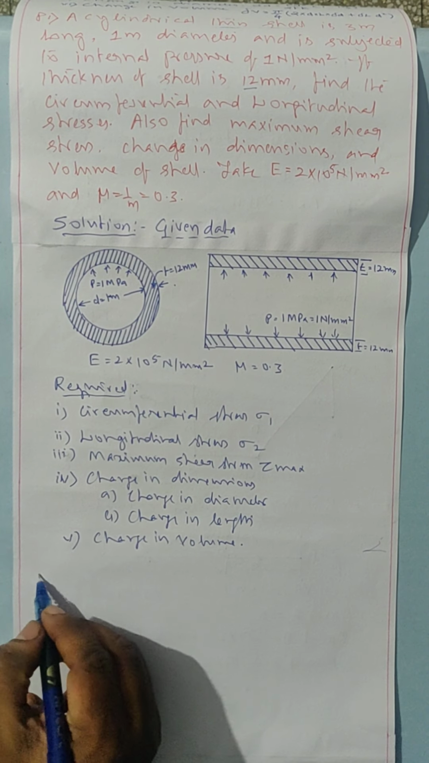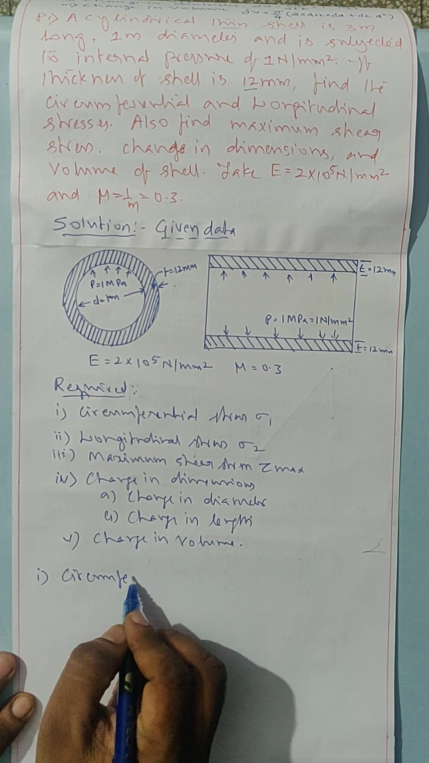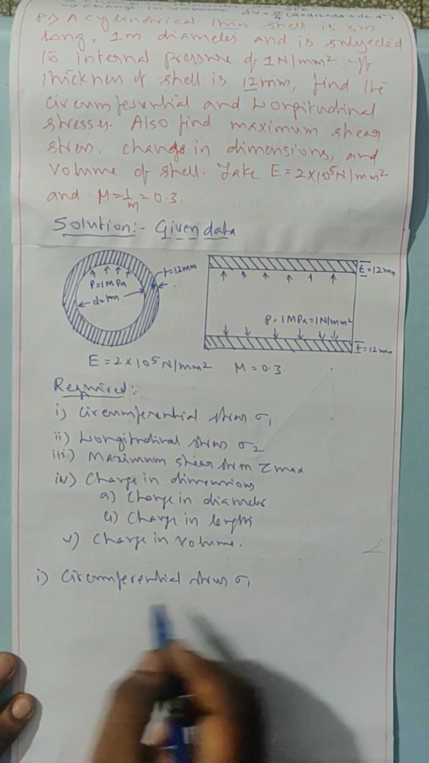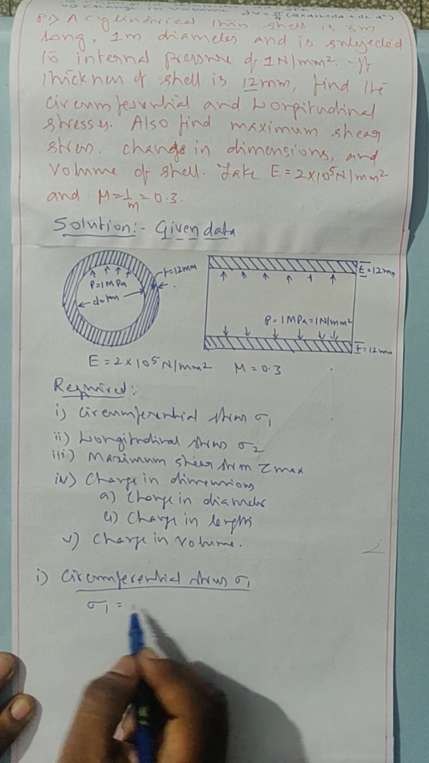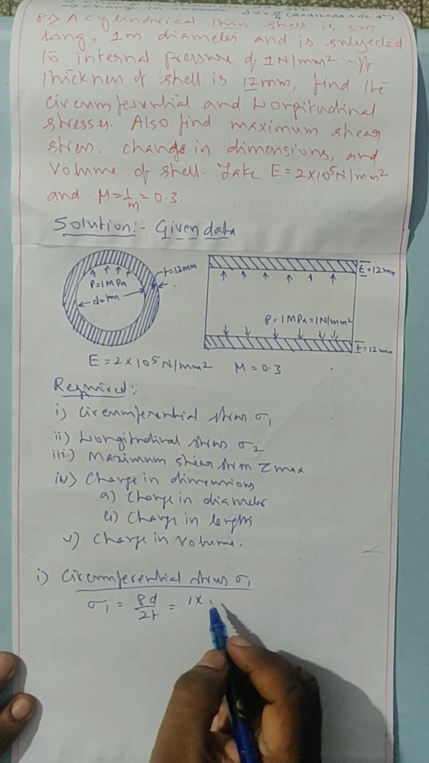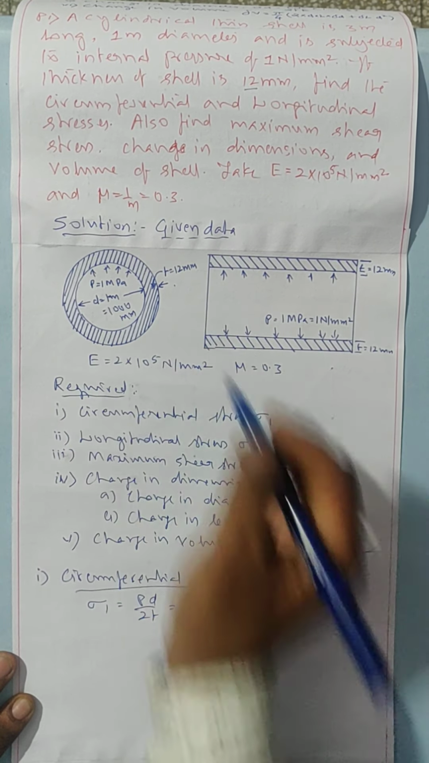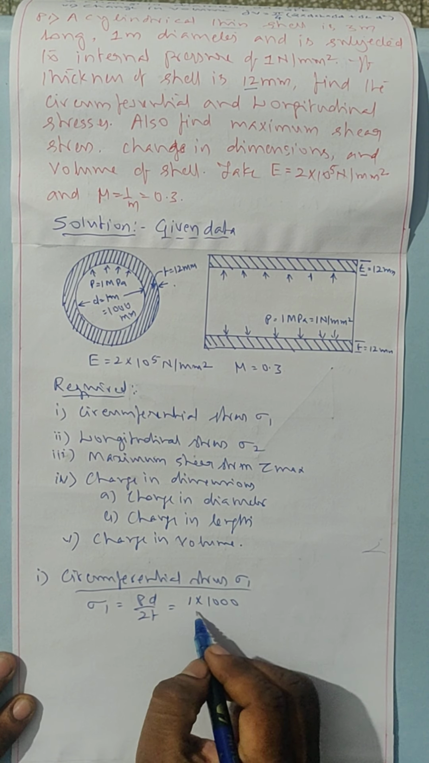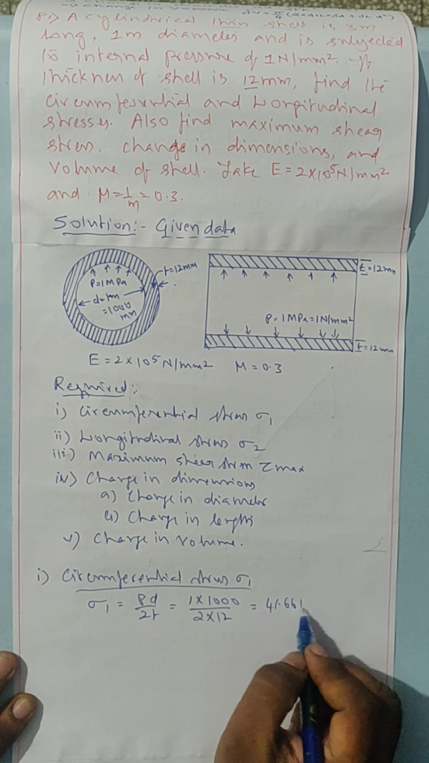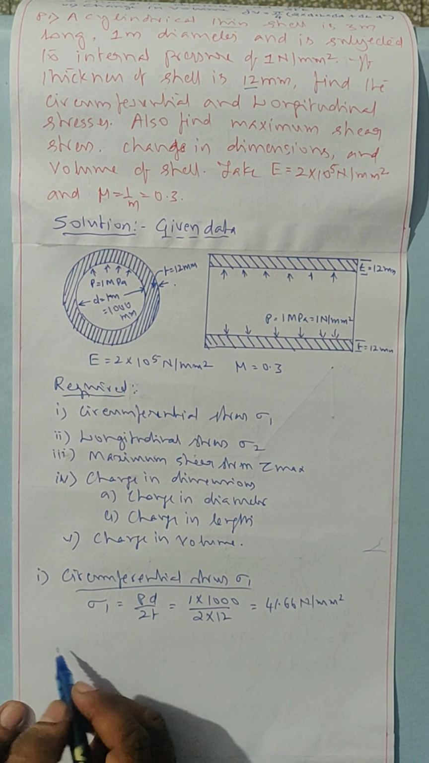Now first we will calculate circumferential stress sigma 1. We have sigma 1 equals PD by 2T. P is the pressure 1 megapascal, D is the diameter. 1 meter means how much mm? 1000 mm. Divided by 2 into T, which is 12 mm. It comes to 41.66 Newton per millimeter square. We calculated the first one, circumferential stress.